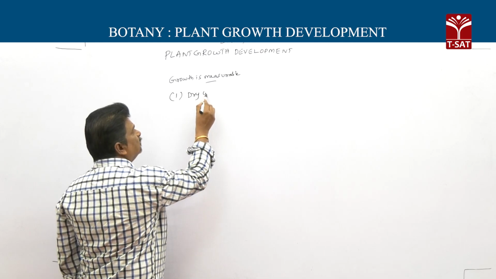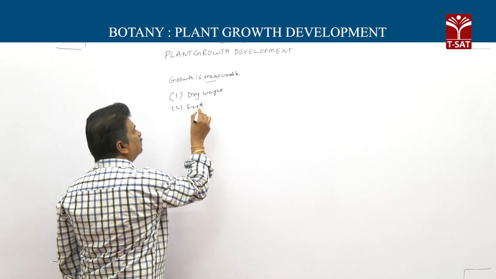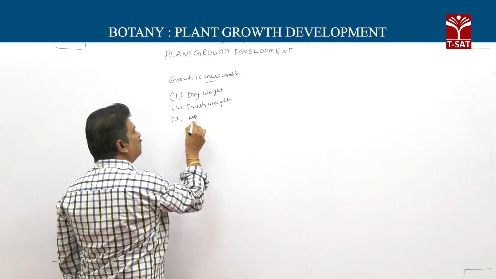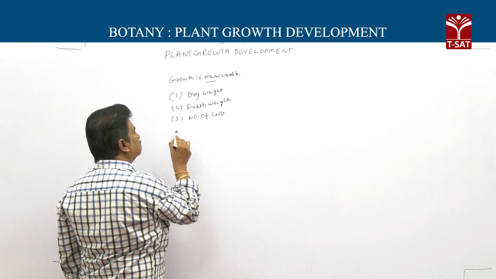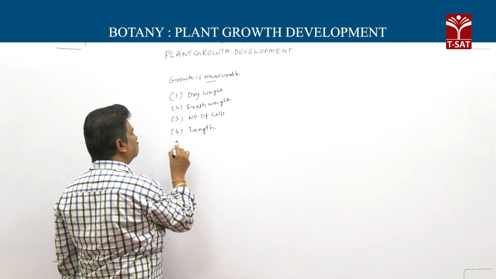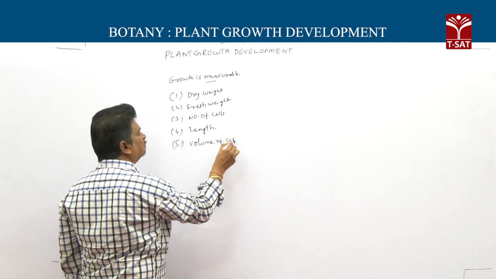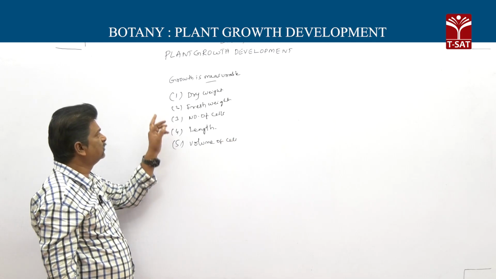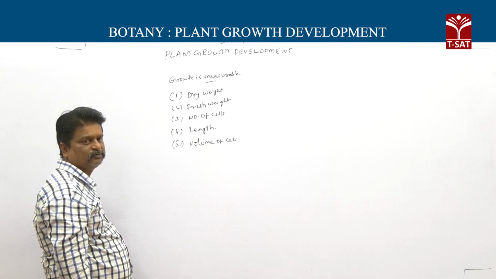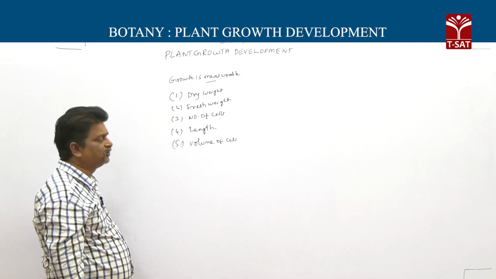For this, one is increase in dry weight, then increase in fresh weight, then number of cells, then length, then volume of cell. So these are different parameters to measure growth, like increase in dry weight, fresh weight, number of cells, length, and also volume of cells.